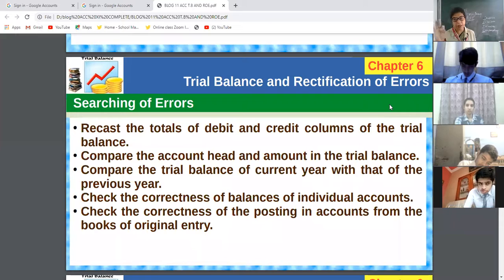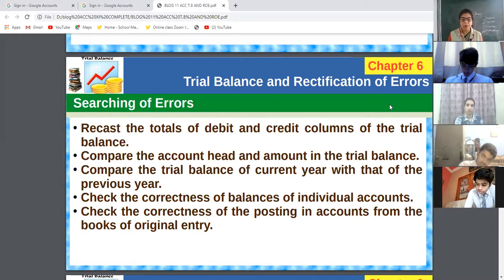Recast means maybe there is some mistake in your totaling, so you have to total the debit and credit columns. Then compare the account with the amount. Maybe you are posting the wrong amount: in place of 5 lakh, you are posting 5,000 or 50,000. That may be the reason.